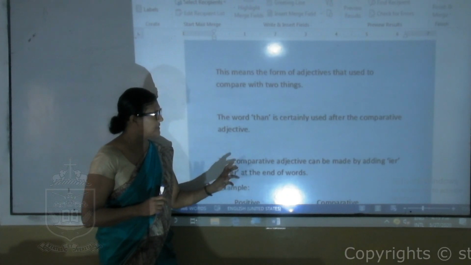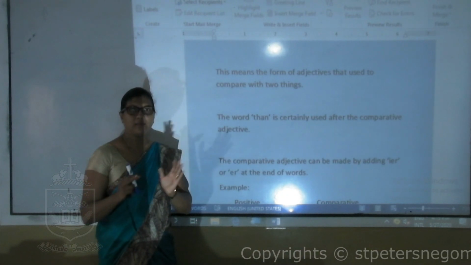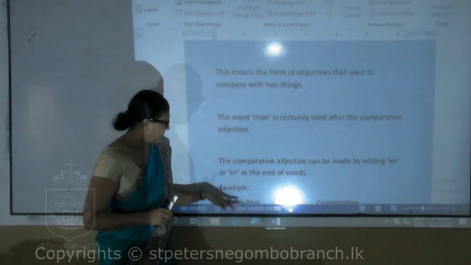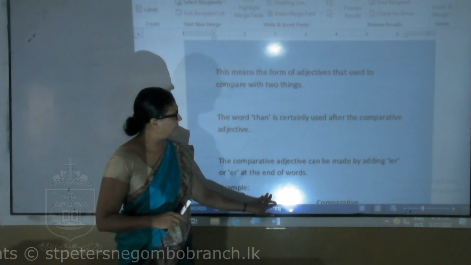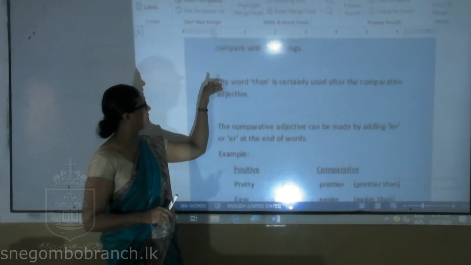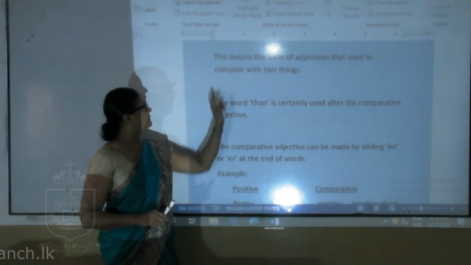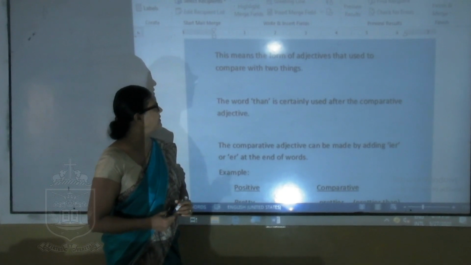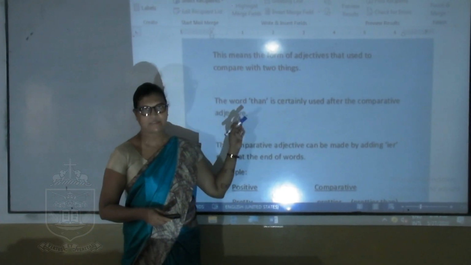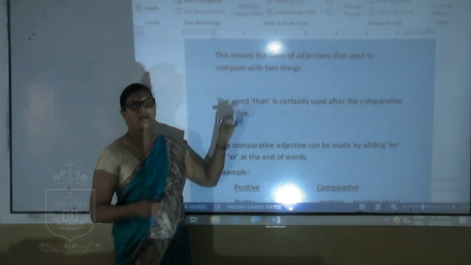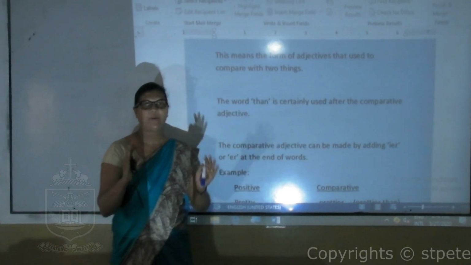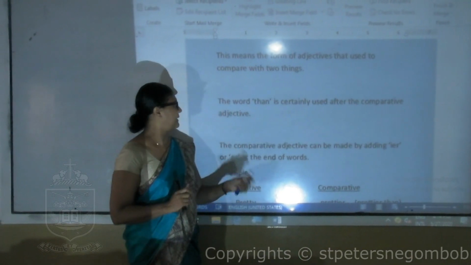Here we get a special word after the adjective. Right, let's read this first. This means the form of adjectives that is used to compare two things. Comparative degree means the adjective compares two things.